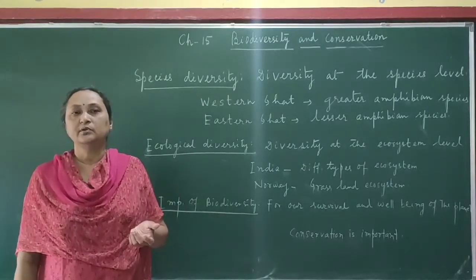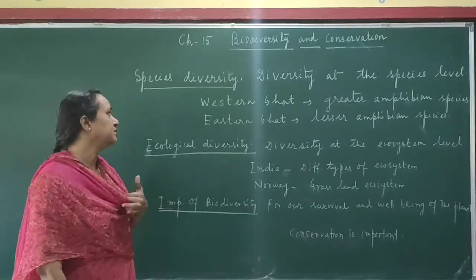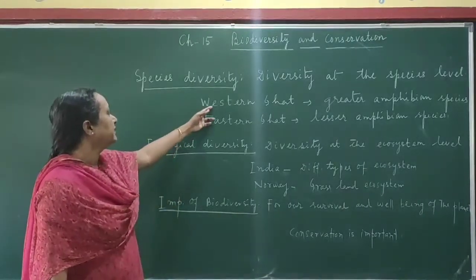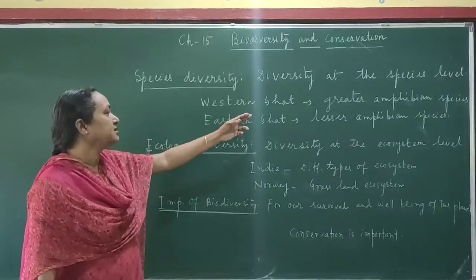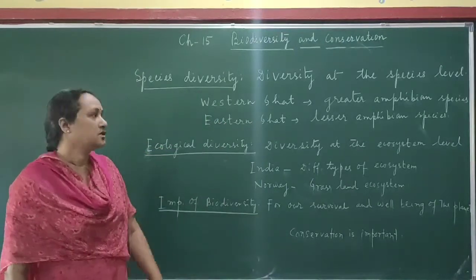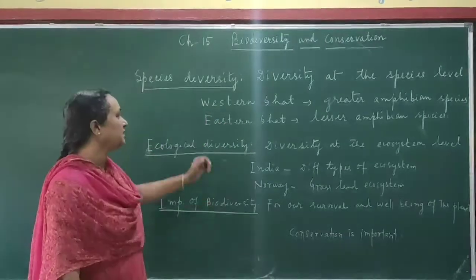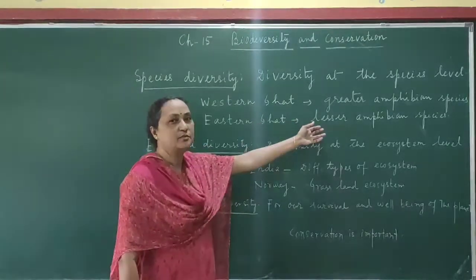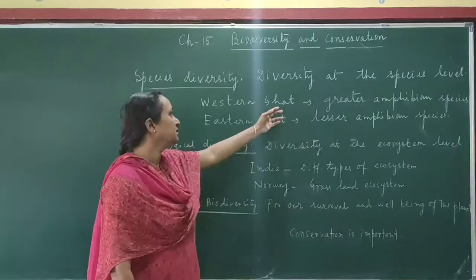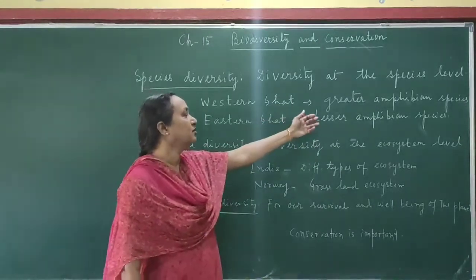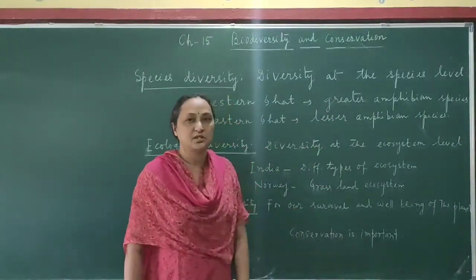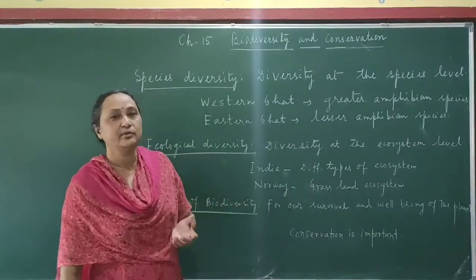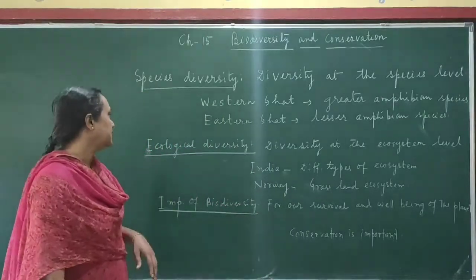So you have to remember all the examples. In the Western Ghat, greater amphibian species are found. Suppose you take the Western and the Eastern Ghat. In the Eastern Ghat, fewer amphibian species are found, whereas in the Western Ghat, you can find a greater number of amphibian species. So that is an example of species diversity.